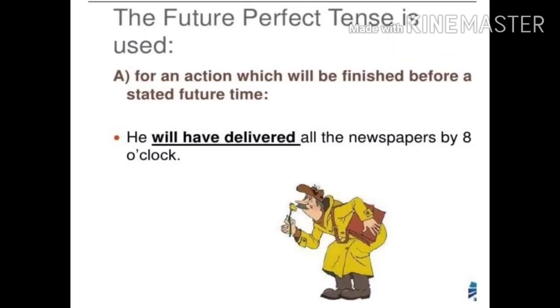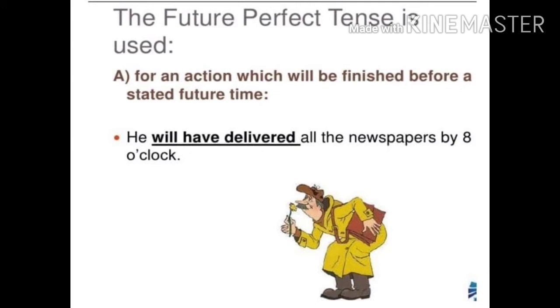The next subdivision we're gonna learn is the future perfect tense. Children, the future perfect tense is used to denote actions which we guess or we think will be finished before a particular time in future. See the definition. Future perfect tense is used for an action which will be finished before a stated future time. Look at the example. He will have delivered all the newspapers by 8 o'clock.